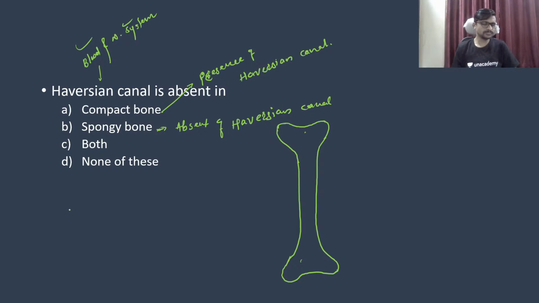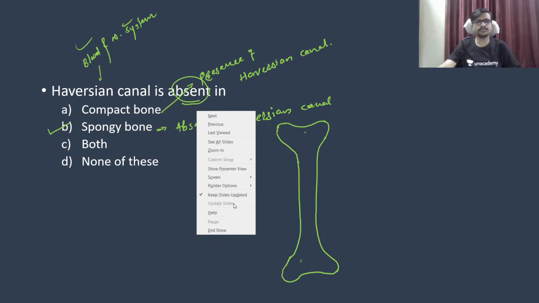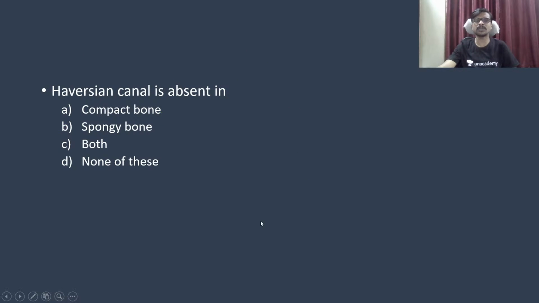Okay, so the correct answer is the spongy bone, which is showing absent of Haversian canal, because there is plenty of space available for the running of the blood and the nervous system, so they do not require special arrangement for the space. But in a compact bone there is very little space available, and that's why they require special arrangement for the blood and the nervous system.